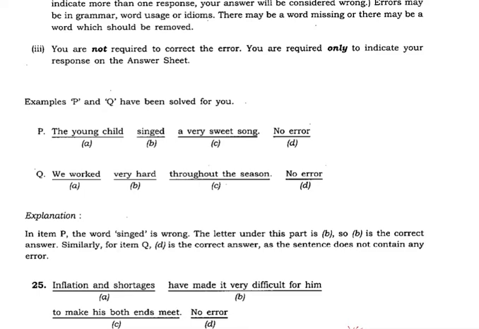So what is the idiom? The right idiom is to make ends meet. What does it mean? It means to earn just enough money to live on, to survive. Now inflation, that's price rise, and shortages have made it very difficult for him to make both ends meet. So his is inappropriate and should not be used. Therefore there is an error in the C part. So let's go to the next question now.